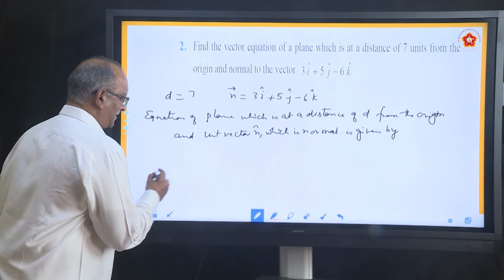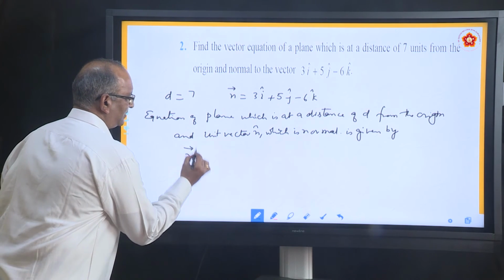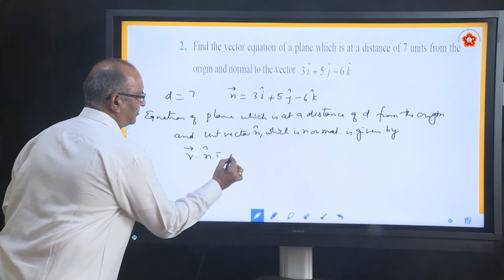First type, the first type of equation is vector r dot n cap equal to D.